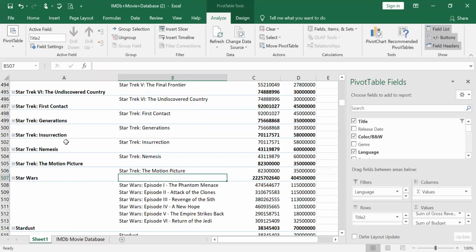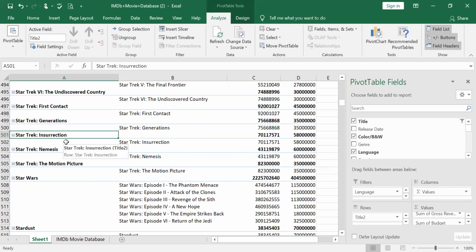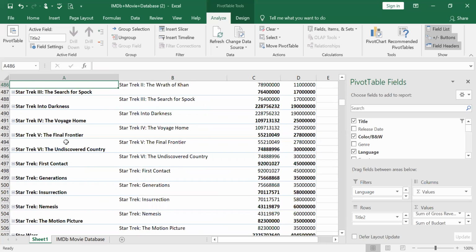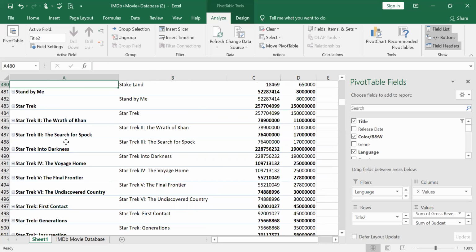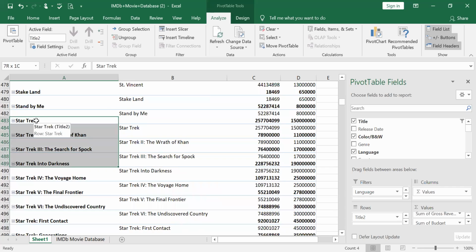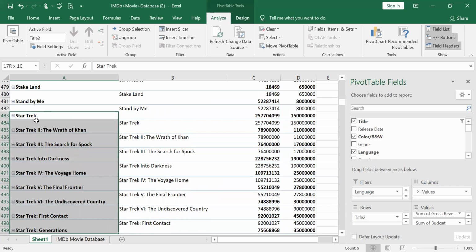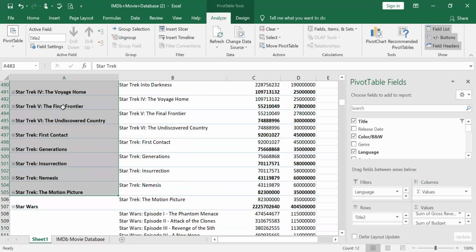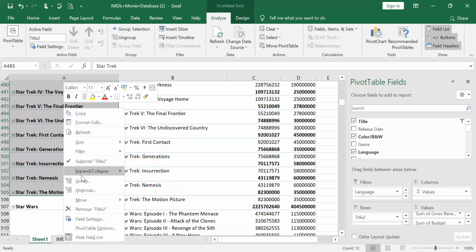Suddenly you also have Star Trek, right? You can give a Star Trek name too. These are all series. So here you can select all Star Trek and then group them. You just have to right click and then group.